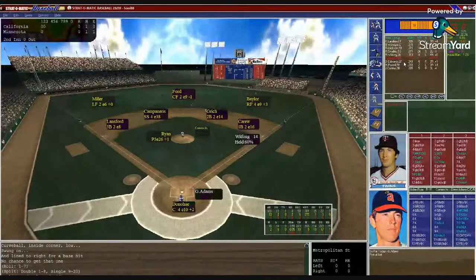And now here's Glenn Adams hitting .273, 2 homers, 6 RBIs. So Ryan has to keep Wilfong close. Lansford, Carew in at the corners. Donahue sets. Ryan from the stretch looks back at Wilfong.